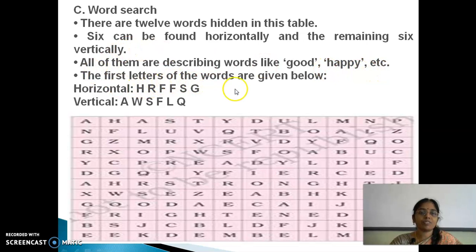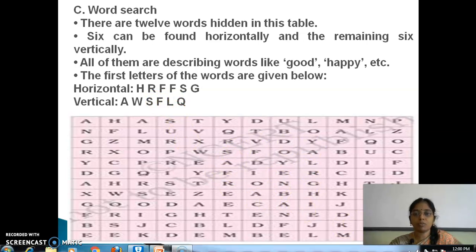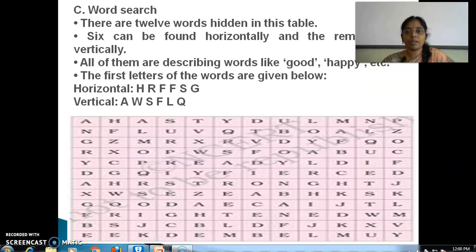The first letters of the word are given below. First letters alone are given and you have to find out the words. Shall we check what are the words here? Horizontal: H, R, F, F, S, G. And the vertical: A, W, S, F, L, Q. So this is the tabular column. If you cannot see the tabular column fully, I'll move my screen over here. Let it be. Check it out. See the tabular column. Observe.